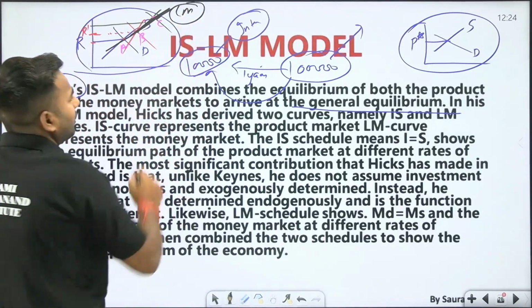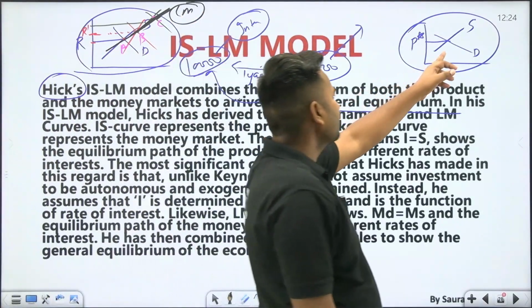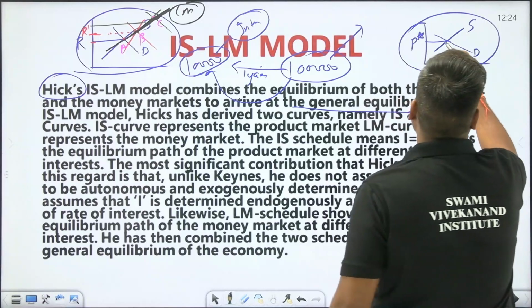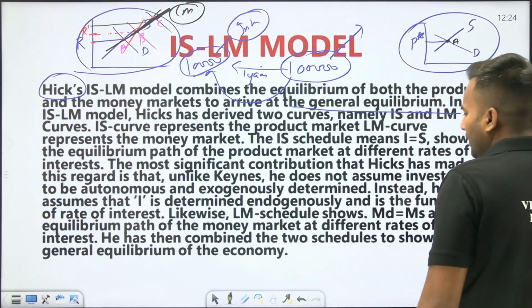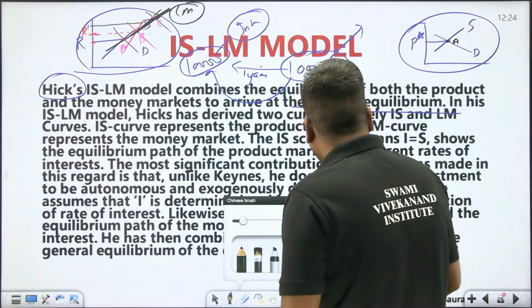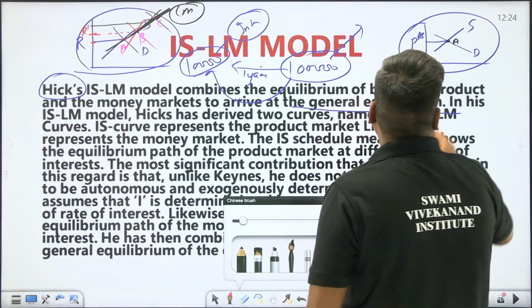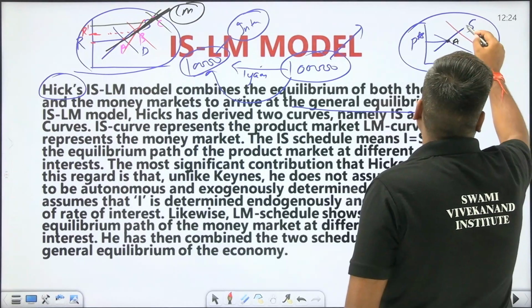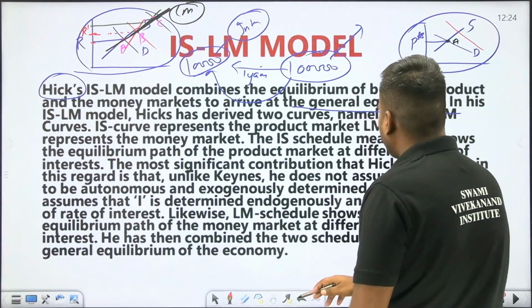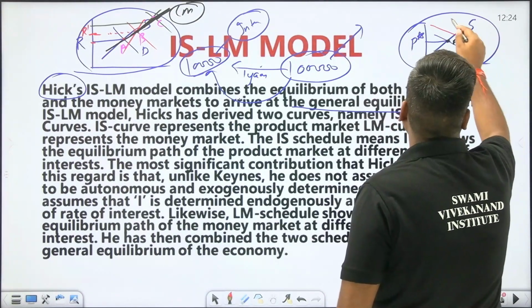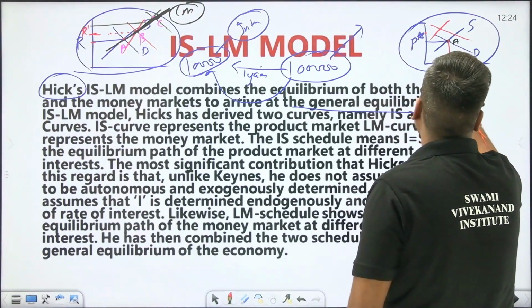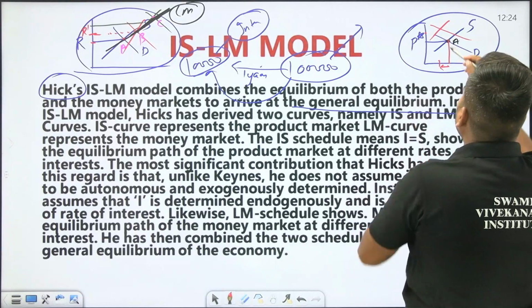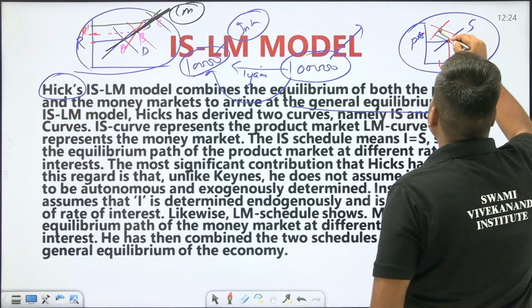And likewise in the product market, suppose at this price this is one equilibrium point. Suppose I name it A. Another equilibrium point, suppose here, I take it like this. In the product market, at price P, quantity will get less, so another equilibrium price will be like this.